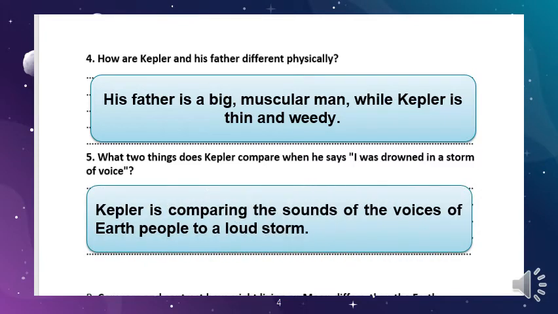Kepler is comparing the sounds of the voices of Earth people to a loud storm. Compare means to find the similarities. So he's saying storm of voices. He's comparing the voices of people to the storm.